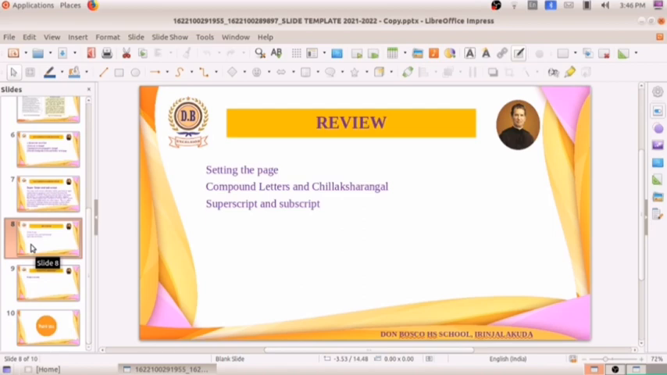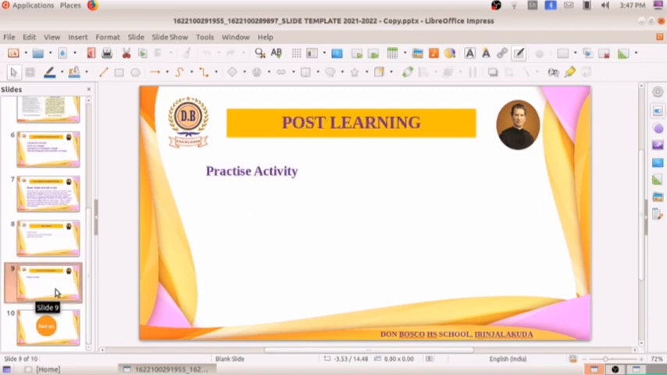In the next coming session, we will be discussing the layout of the page and all. So with this much I am winding up the session. You have to practice the activity. You have to take the 8th standard ICT textbook part 1, go through the first and third chapters because it is a continuation, and practice how to use the superscript and subscript.